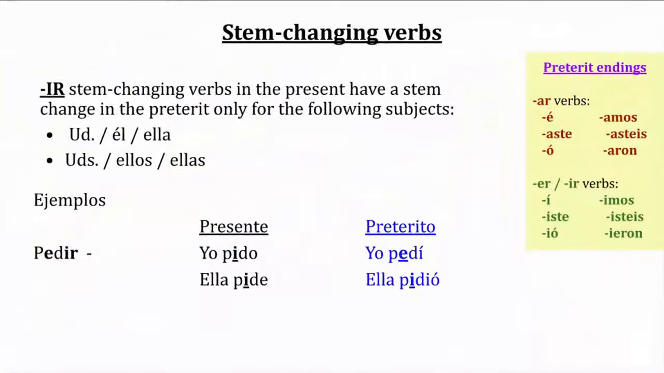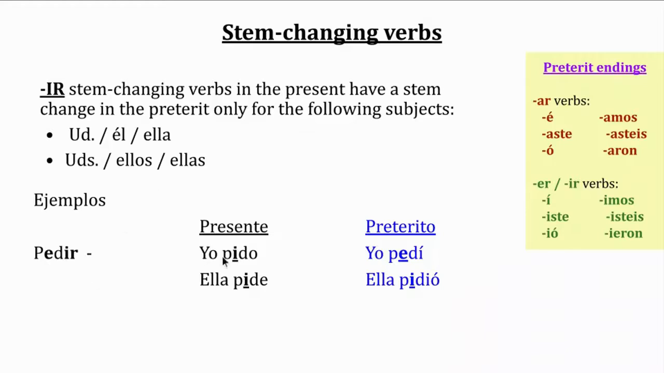Now, the verbs that are going to change the stem are the group of IR verbs. IR stem changing verbs in the present have a stem change in the pretérito only for the following subjects: for usted, él, ella, and ustedes, ellos, ellas. So basically the third person singular and the third person plural.